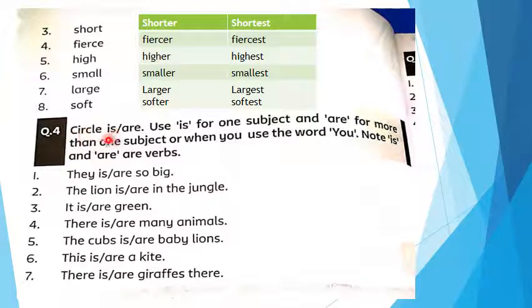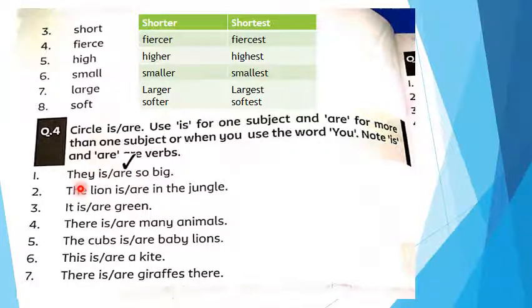Circle is for one subject or for more subject. We are going to circle by using the word, tick the word is or are. So, they dash so big. They are. So circle, tick the word are because it is a plural form. They is a plural form. So we used are with the plural term.